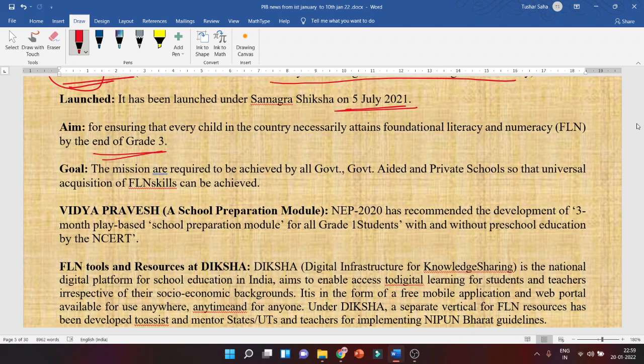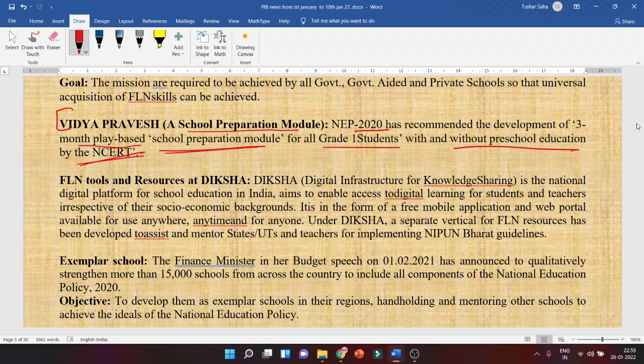Then Vidya Pravesh, a school preparation module. NEP 2020 has recommended the development of a 3-month play-based school preparation module for grade 1 students, with or without preschool education, by the NCERT. Means NCERT is going to provide that so that once the child is in grade 1, whether he or she has gone to play school or not, that's not important. But once the child is in grade 1, he should go through a 3-month preschool preparation so that when he comes to grade 2 he should be able to understand and take that extra syllabus.